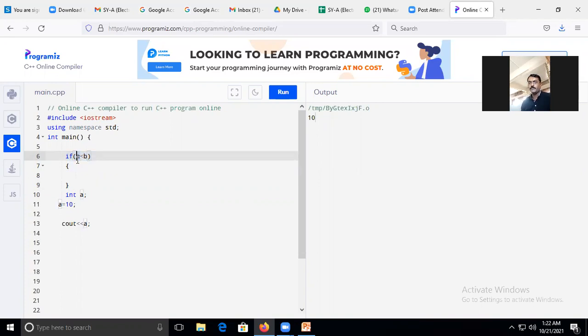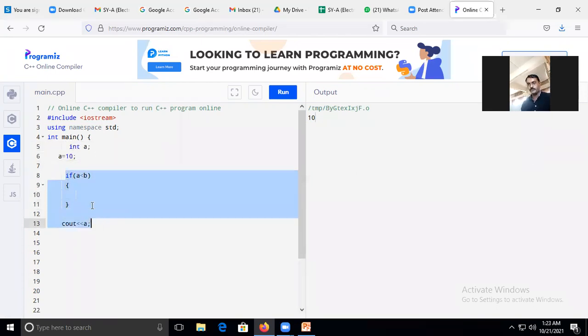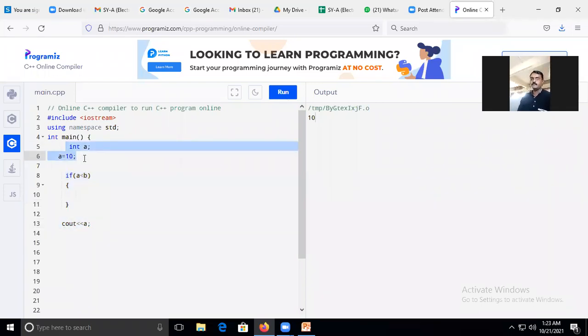I have not found what is a. So for this you need to declare before using those variables in the program. This is very important. Before using the variable in the program, you must declare and initialize.